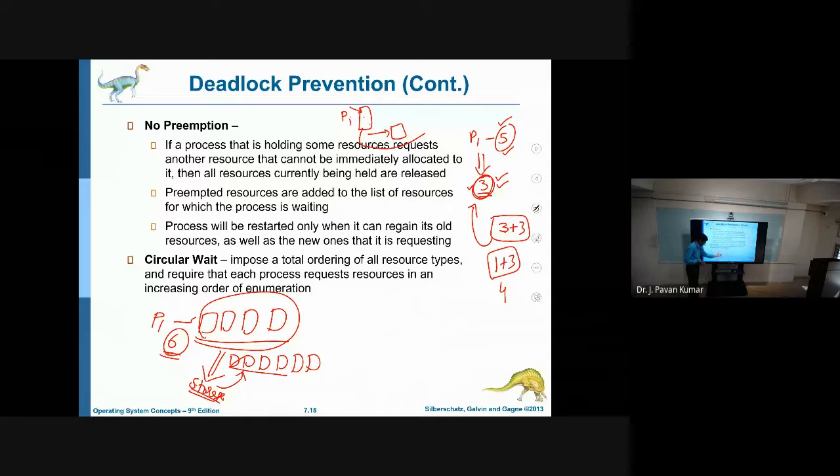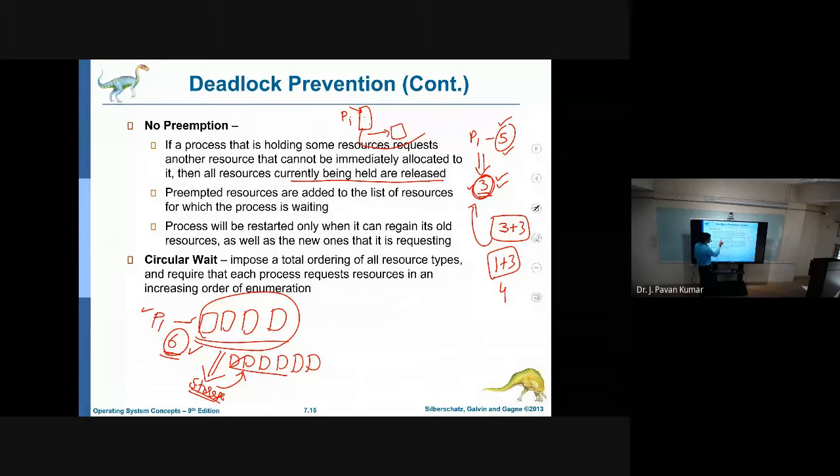So whatever state we have, we preserve it into storage, and from storage we can restore it back whenever all the resources of that particular type are available for this process P1. So no preemption means that if a process holding some resources requests another resource that cannot be immediately allocated to it, then all resources currently being held are released.